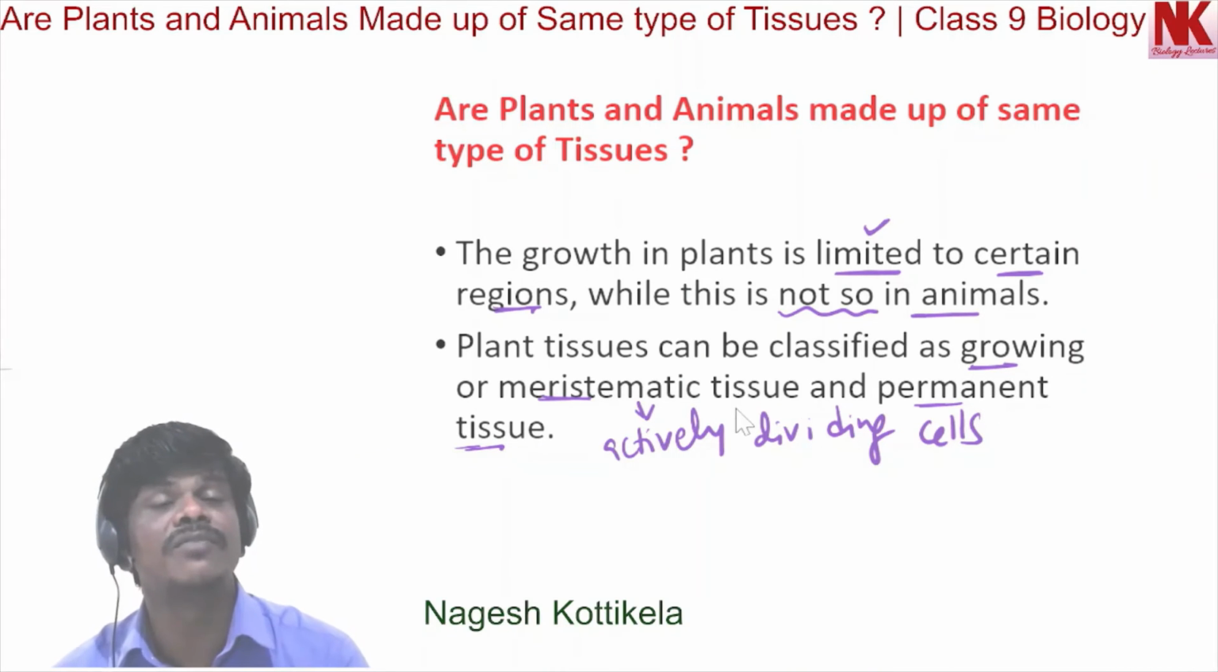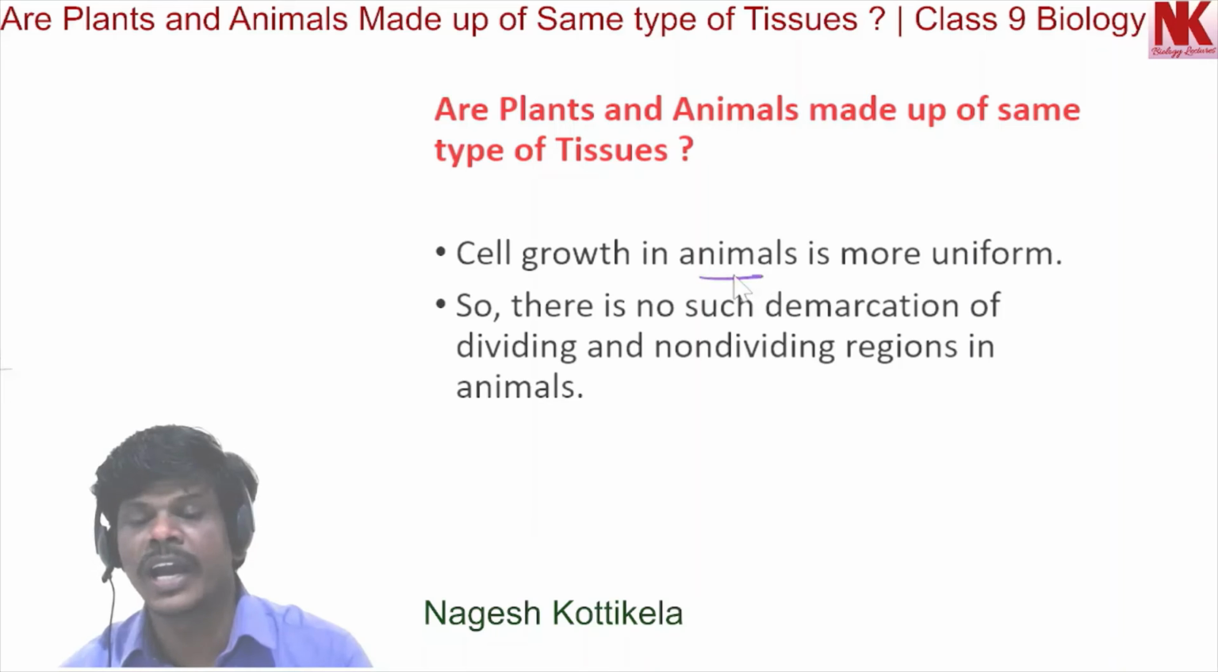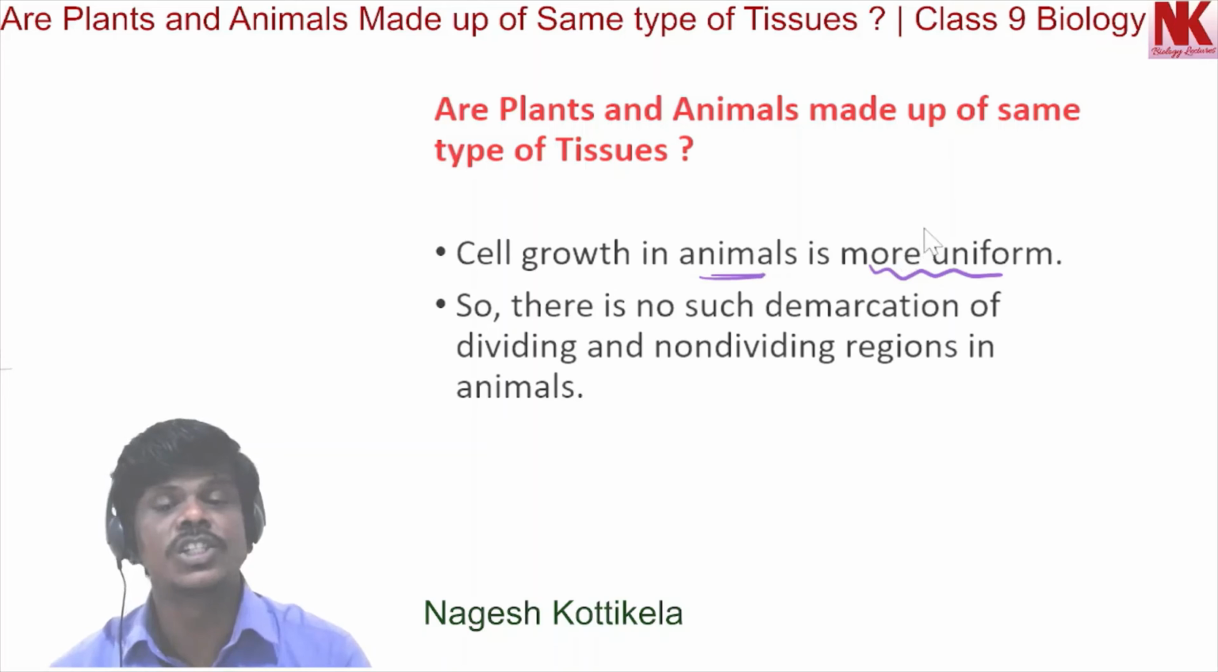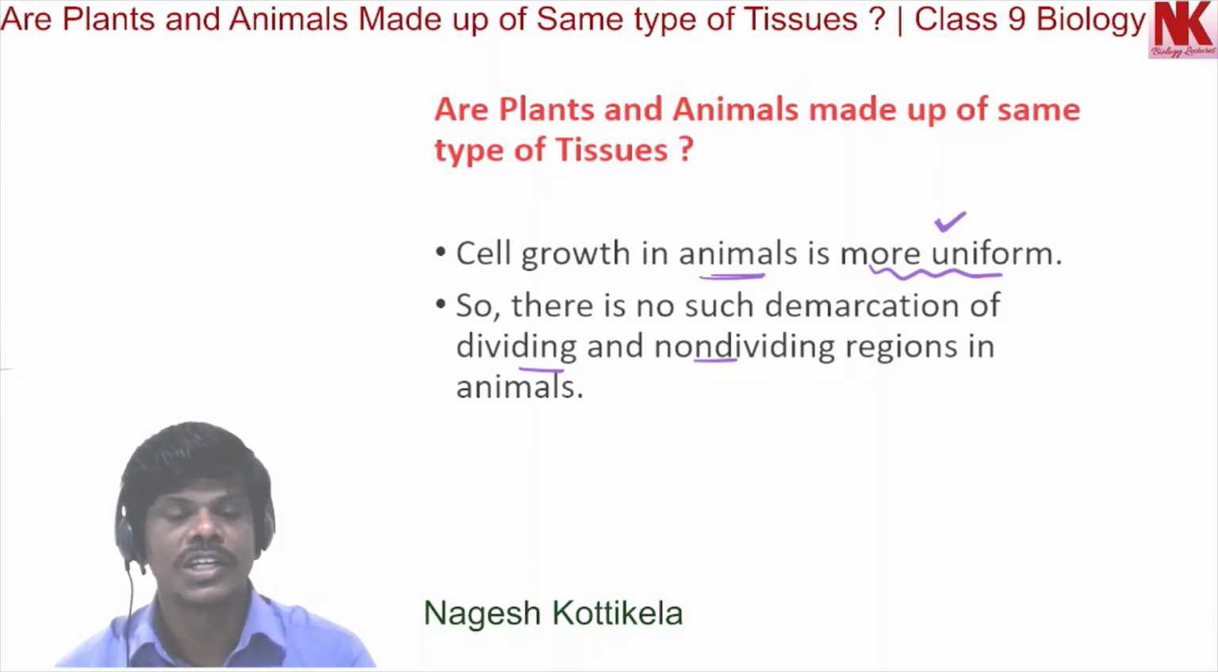So this type of difference is seen between plants and animals. Such meristematic tissues are not seen in animals. In animals, cell growth is more uniform. Uniformly, growth occurs all over the body, and so there is no such demarcation of dividing and non-dividing regions in animals. There is no such difference.